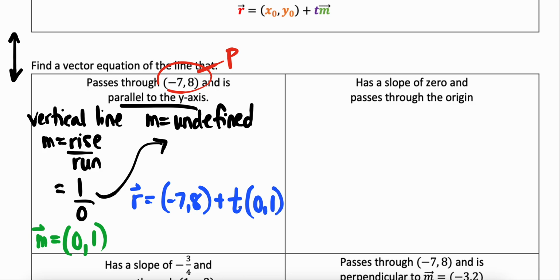If it's really confusing to have this as t, you are welcome to use another variable here if you want to, okay? So that's our vector equation for this scenario.